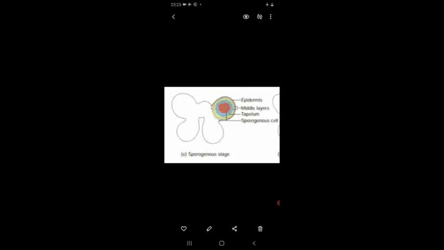The last generation of the sporogenous tissue acts as the microspore mother cell. This microspore mother cell, which is diploid in nature, undergoes meiotic cell division to form 4 haploid microspores, that is tetrad microspores. So this is the developmental stage of anther.